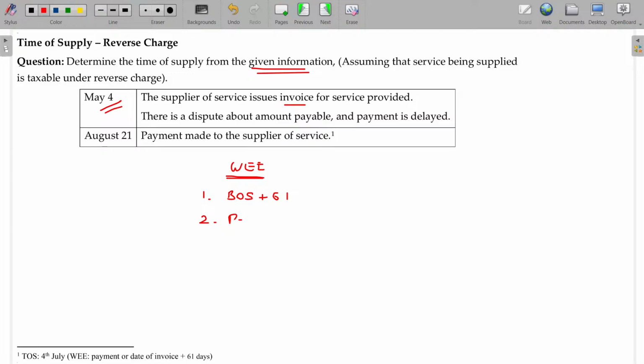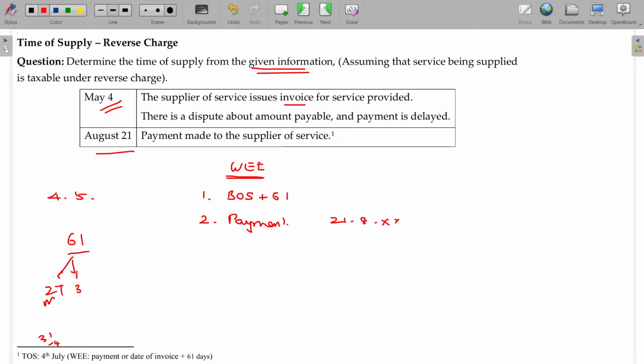Second one being the payment date. The payment date in this case being 21st August. Bill of supply being 4th May. You have to add 61 days. In May, you have 27 days: 31 minus 4 is 27 days we have in May.